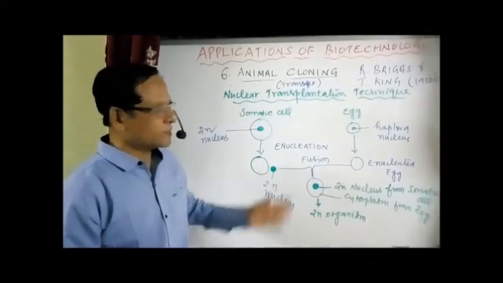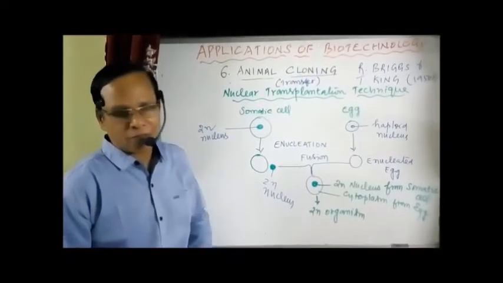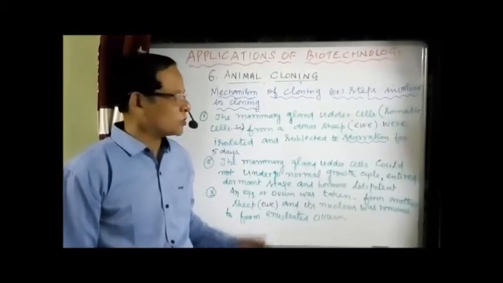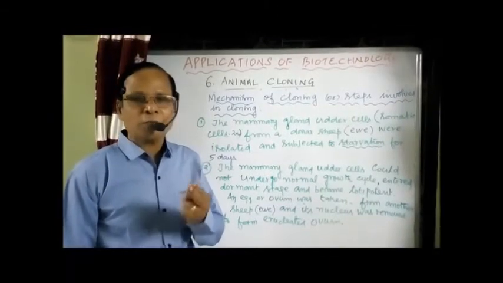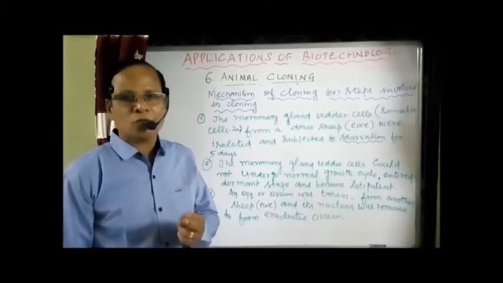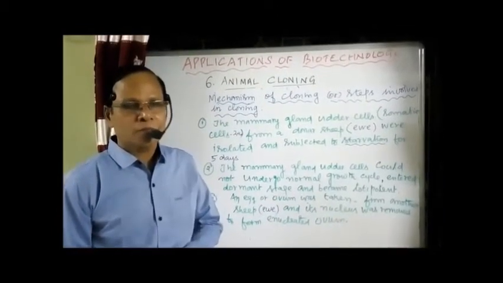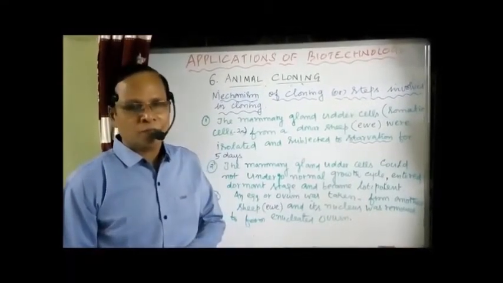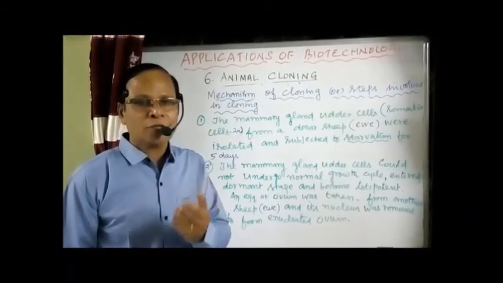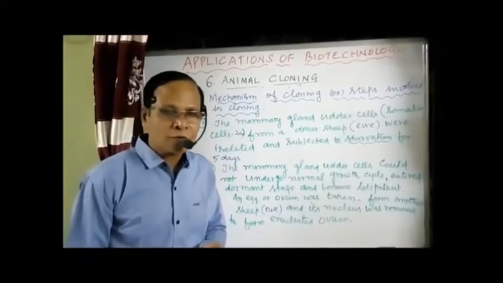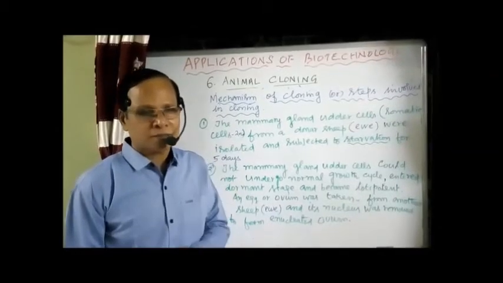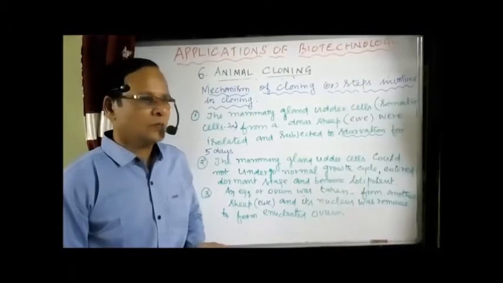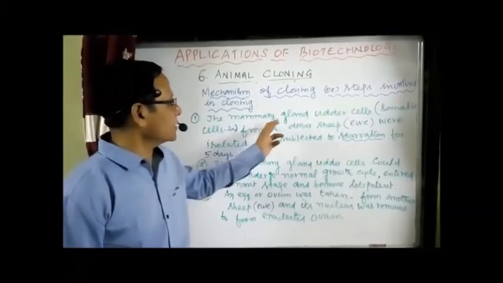Now I will go to the mechanism, with a few statements as given in the book. What are the steps involved in cloning? I mentioned already we need two cells: a diploid somatic cell and a haploid egg cell. Where do we get the diploid somatic cell? The somatic cell with the diploid nucleus is removed from the mammary gland cells, another name for which is the animal's udder. So we are getting the mammary gland udder cells.